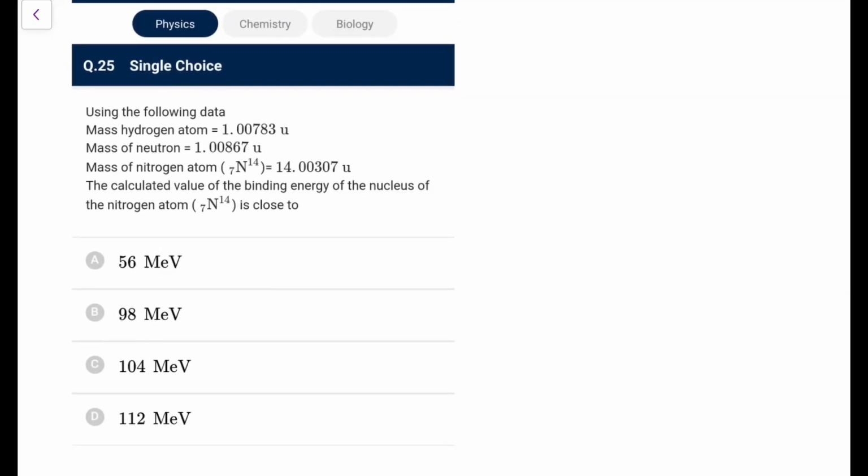Next, use the following data: hydrogen atom mass, neutron mass, nitrogen atom mass. Calculate the value of the binding energy of the nucleus of the nitrogen atom. So what is the binding energy of the nitrogen atom? You need to find it out. Basically, 7 protons plus 7 neutrons combine to give this 14N7 nucleus.